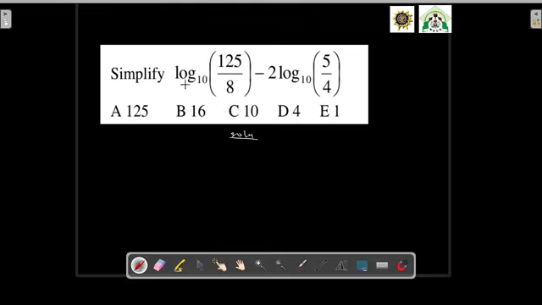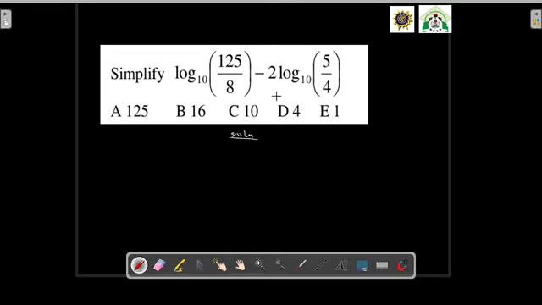The topic of this question is already exposed, because we have log, which means it is under logarithm. So remember the rules of logarithm. Looking at this expression, the first part is log base 10 of 125 over 8, minus 2 log base 10 of 5 over 4.